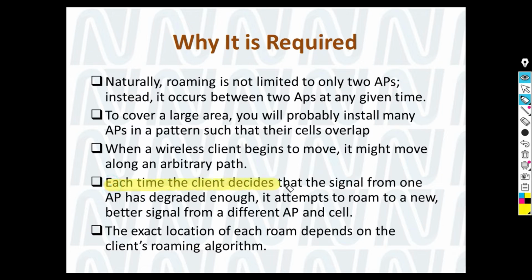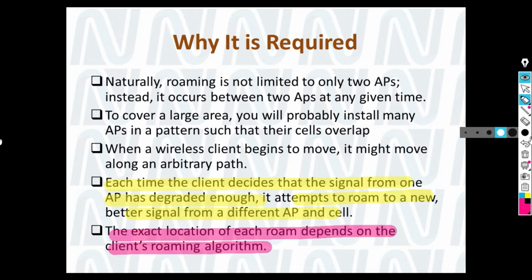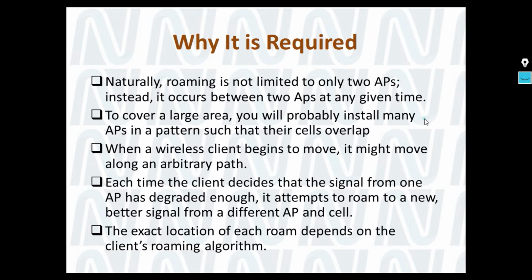Each time the client decides from the signal strength, if one is degraded and the second is strong, to whom it should get associated. Okay, so the exact location of each roam depends upon the client's roaming algorithm. How it is moving depends upon that.